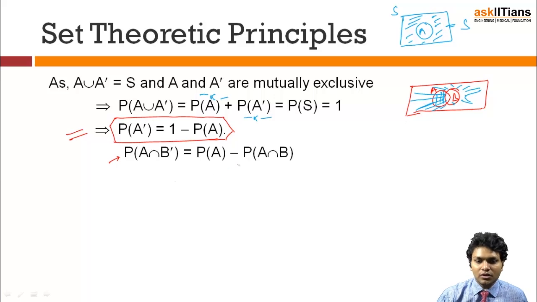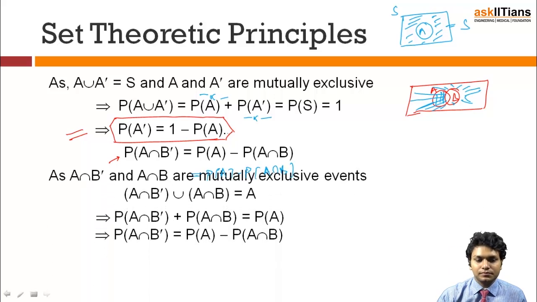The part of A which is not in B. To get that part of A which is not in B, I'll just write A and subtract the common part that comes up with B.